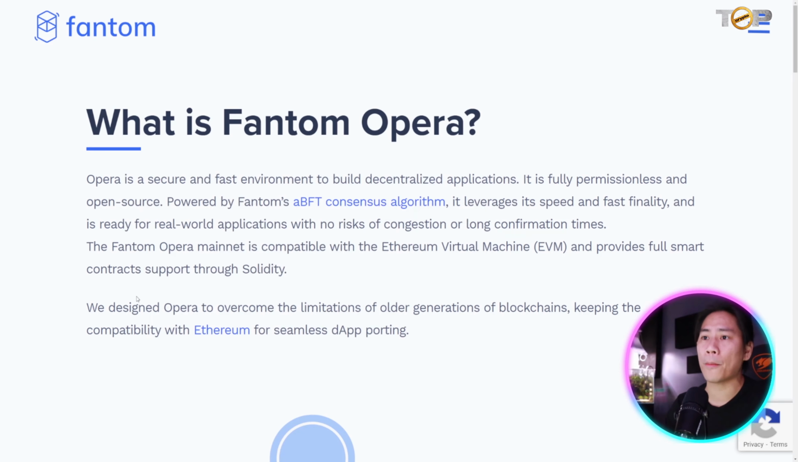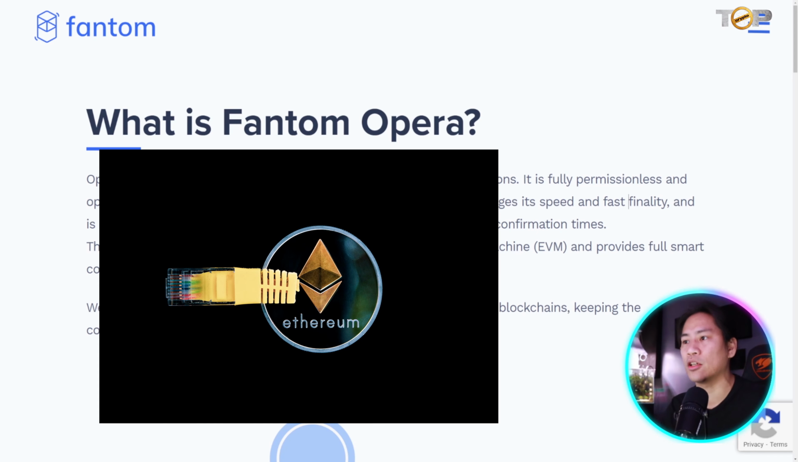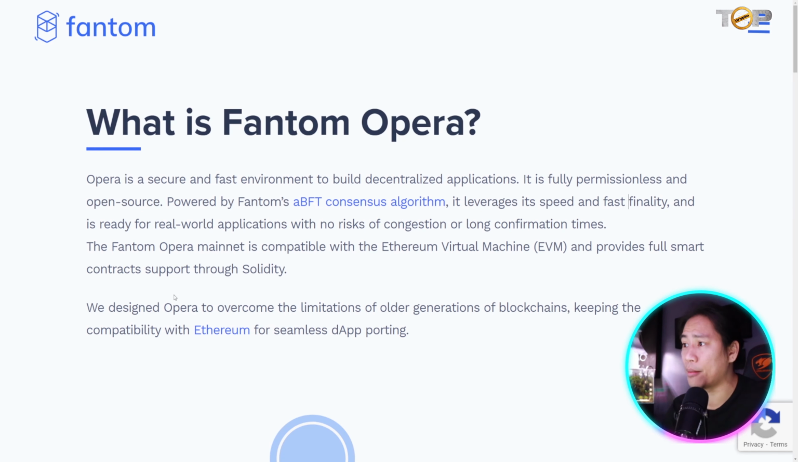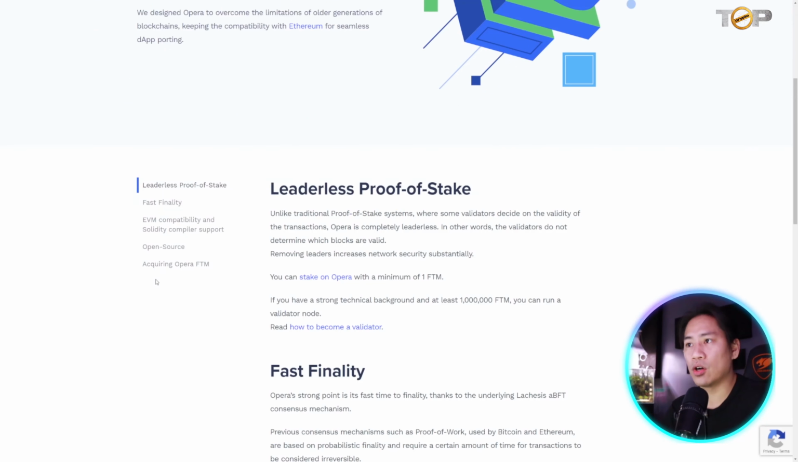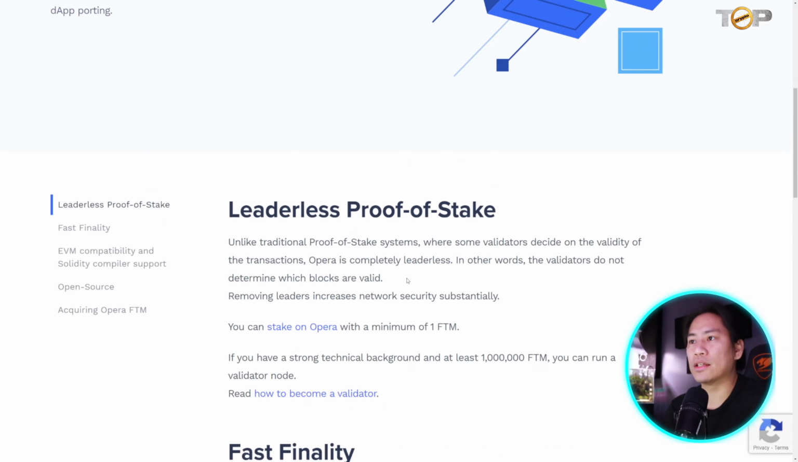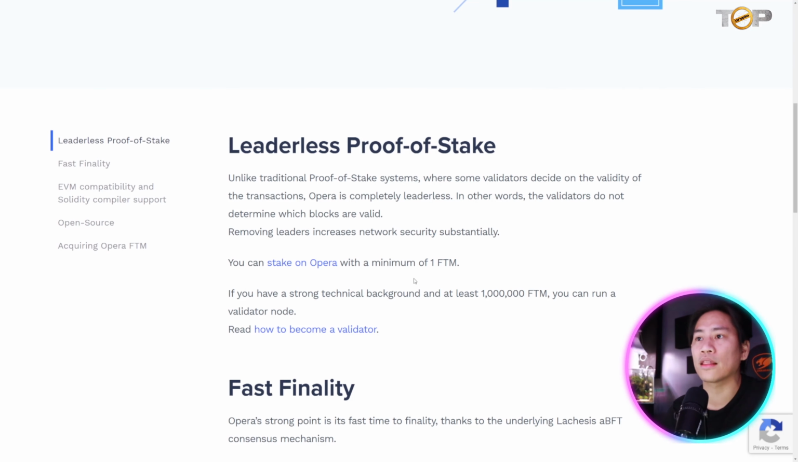So the Fantom Opera mainnet is compatible with the Ethereum virtual machine, otherwise known as the EVM, and provides full smart contract support through Solidity. Okay, so let's go ahead and check out this one. So leaderless proof of stake, unlike traditional proof of stake systems where some validators decide on the validity of the transactions, Opera is completely leaderless. In other words, the validators do not determine which blocks are valid. So removing leaders increases the network security substantially.